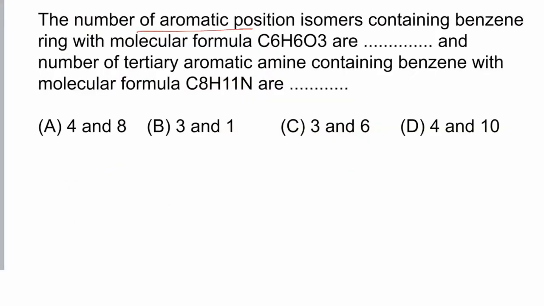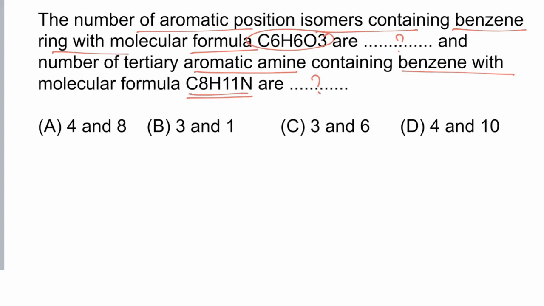The number of aromatic position isomers containing a benzene ring with molecular formula C6H6O3 are, and the number of tertiary aromatic amines containing a benzene ring with molecular formula C8H11N are.